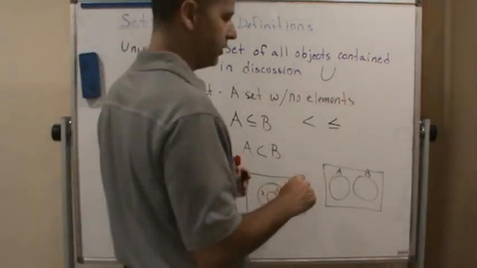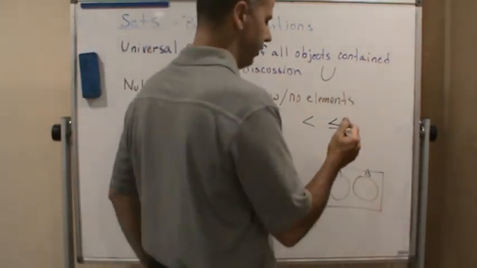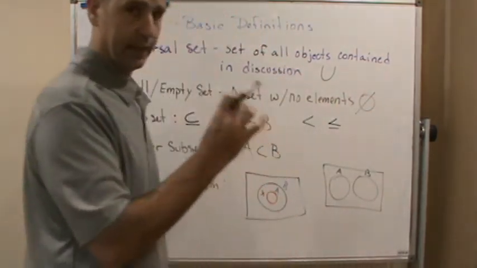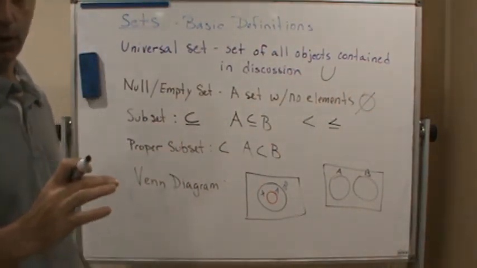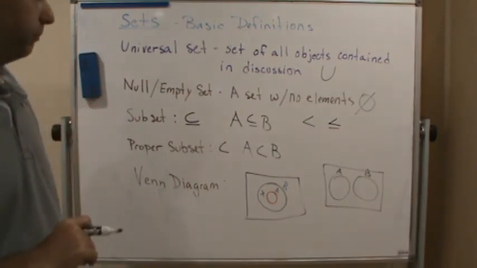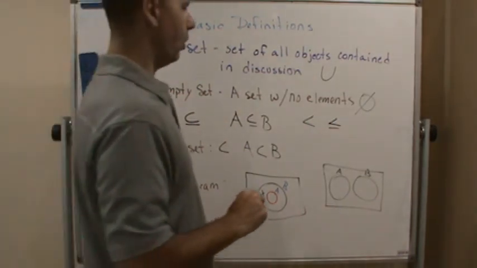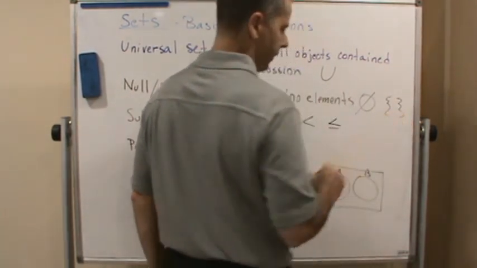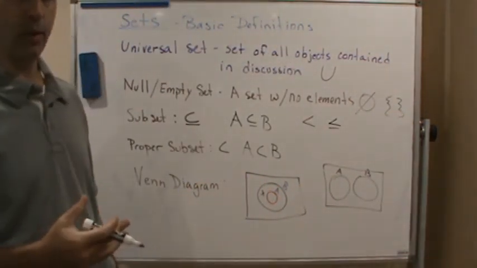The empty set, there are two symbols that we use for the empty set. We can either use this symbol here, which is basically an O or a 0 with a slash through it, or we could use the set braces and just not have anything between them.